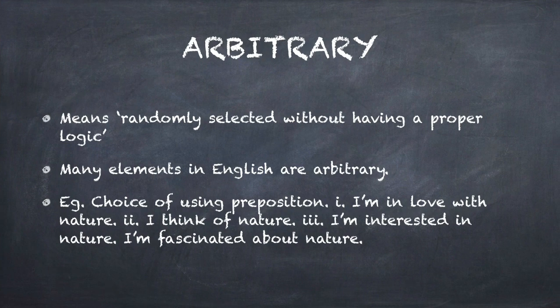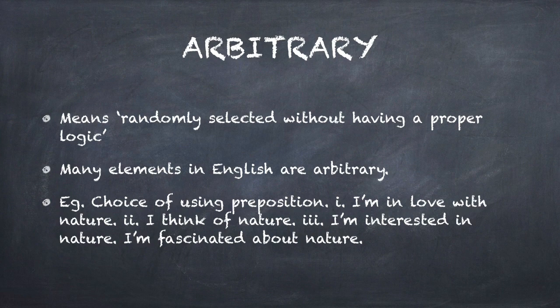Then comes arbitrary. So arbitrary means randomly selected without having a proper logic. And in English, many elements are there which are arbitrary. For example, you have the choice of preposition like I am in love with nature. I think of nature.